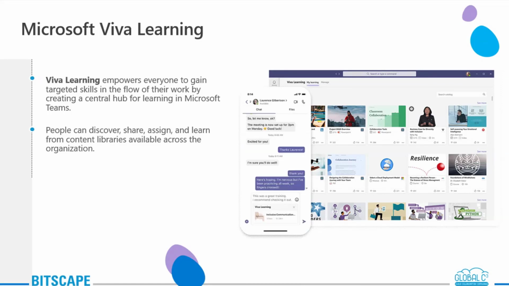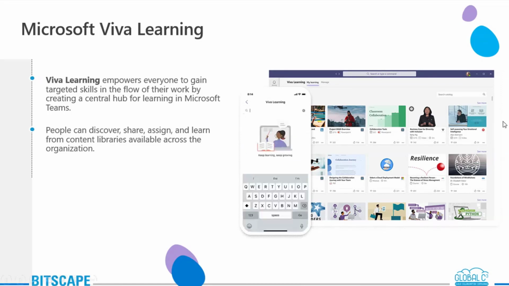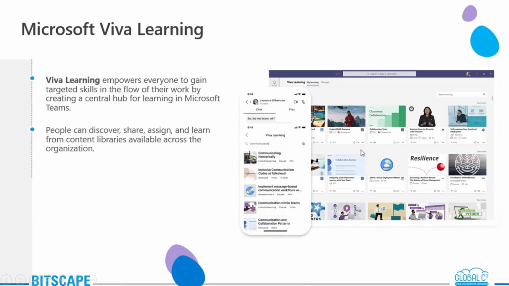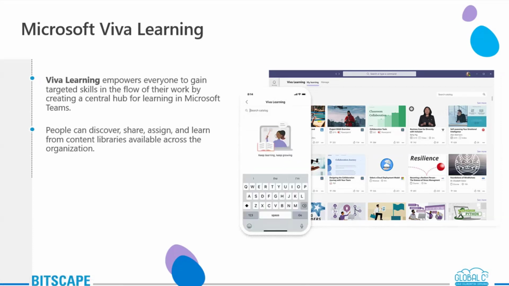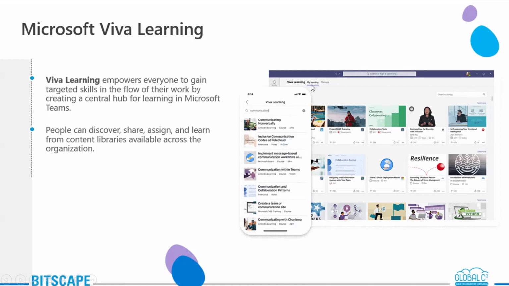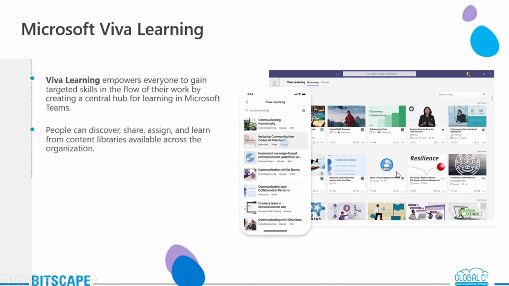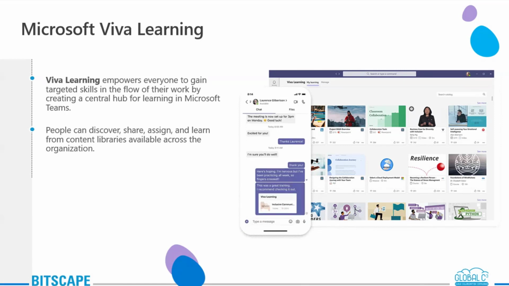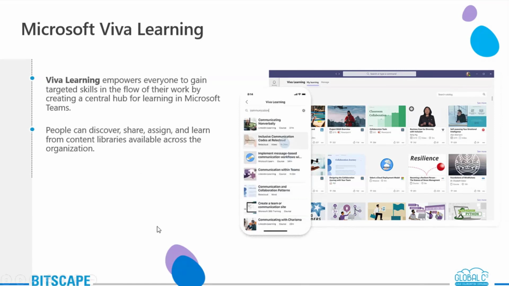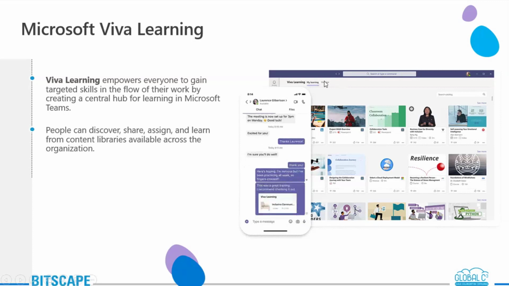All right, so this is how Viva Learning looks. It's just like a library. There are two things that you can do. You can select your favorites and put them under My Learning. You can track where you maybe paused it for a while and want to get back to it. You can do that, and you can also manage the same.